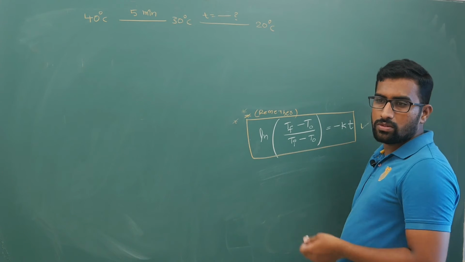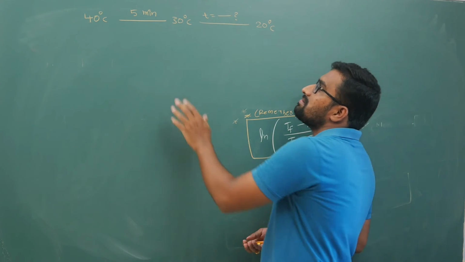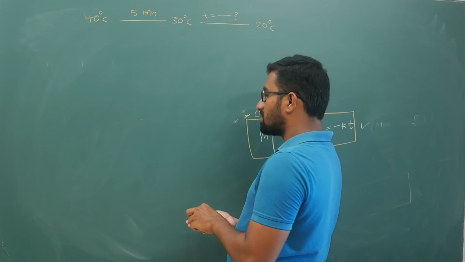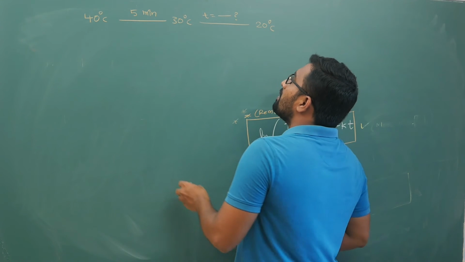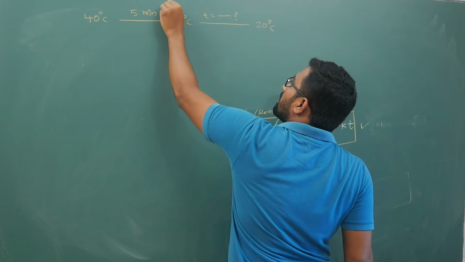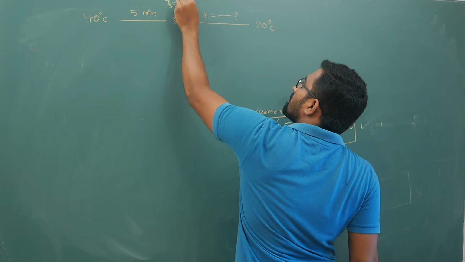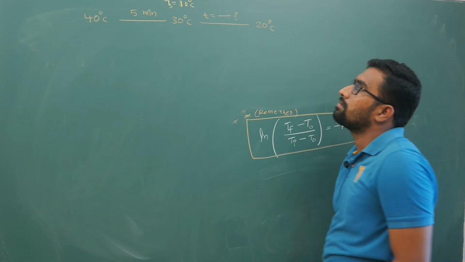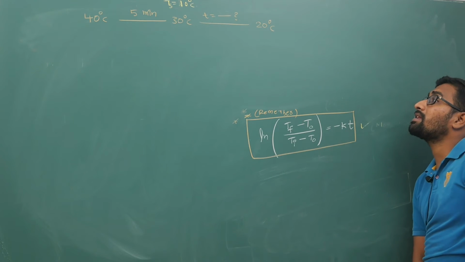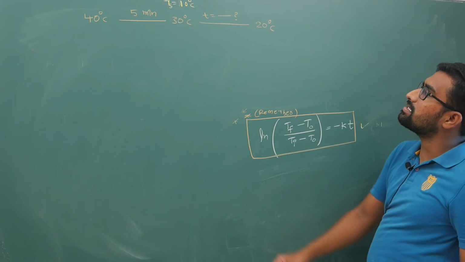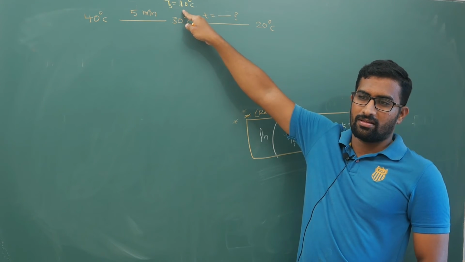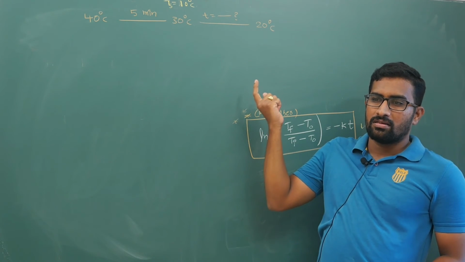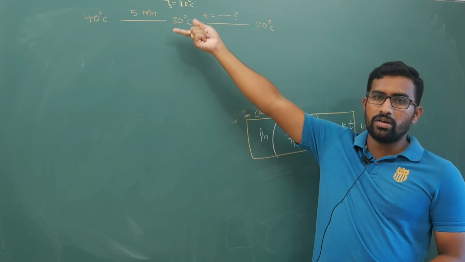So now how will you do this question? Here you cannot directly do it, you need to also consider the temperature of the surroundings. The question is itself first of all incomplete. Let us say your surrounding temperature is 10 degrees centigrade, because for your 30 to 20 process, if your surrounding temperature were somewhere around 25, then your body will not cool to 20, it will stop at 25 itself.